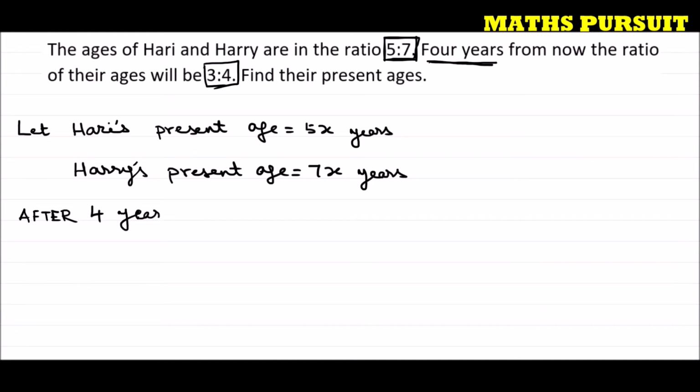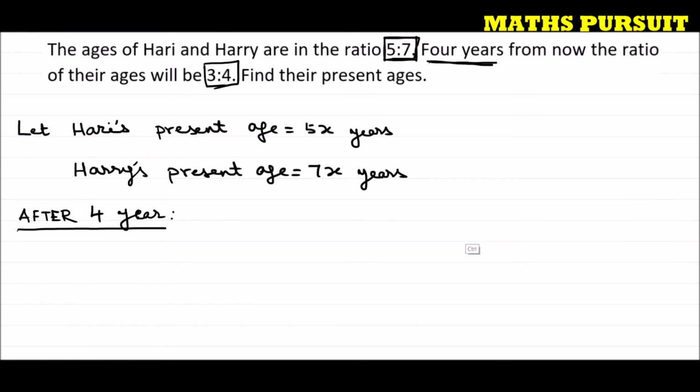We know very well that if someone's present age is 5 years, after 4 years his or her age is going to be 9. What we did, we added 4 to the 5, because after 4 years we need to find the age. Similarly, after 4 years, what is going to be their age? We are going to add that.